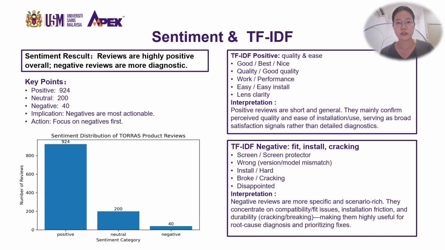The negative reviews shift to problem words like screen, wrong, hard, broke, and so on. And so the main pain points are compatibility, mismatch, installation difficulty, and durability concerns. On TikTok, people don't write long explanations for positive reviews. They just say good and move on. But when they are unhappy, they describe the situation, which makes those comments way easier to learn from.